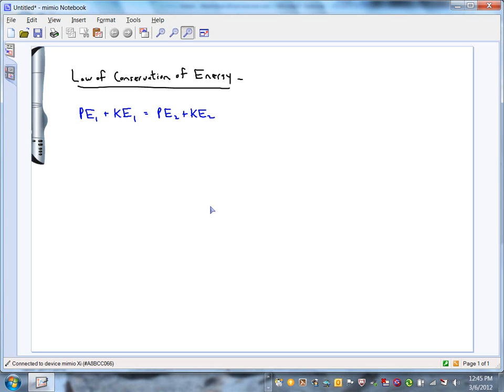But there's a catch. And the catch is, Adam, what you said, this only works if there are no non-conservative forces. The forces have to be conservative for it to work. And that's what we were talking about at the very end of class last time. What do we mean by a conservative force? And what do we mean by a non-conservative force?